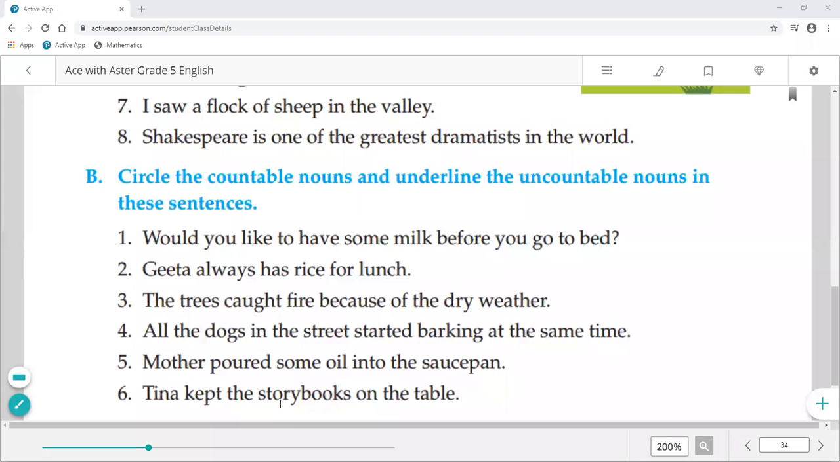Next sentence is I saw a flock of sheep in the valley. So here flock. Group of sheep को क्या कहेंगे हम? Flock कहेंगे. Okay. So it is also a collective noun. So we'll write over there C. Shakespeare is one of the greatest dramatists in the world. So Shakespeare is a proper noun.